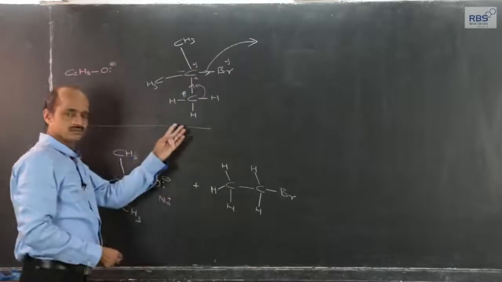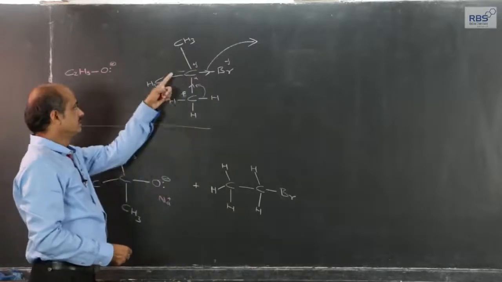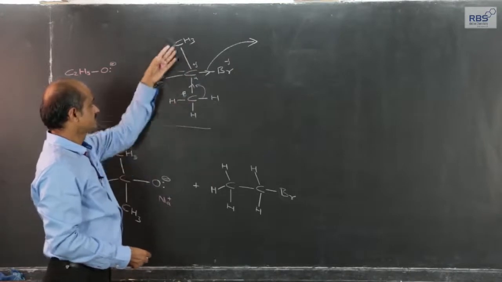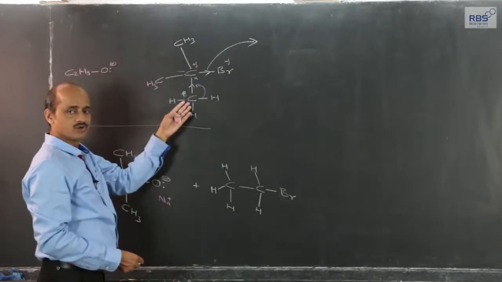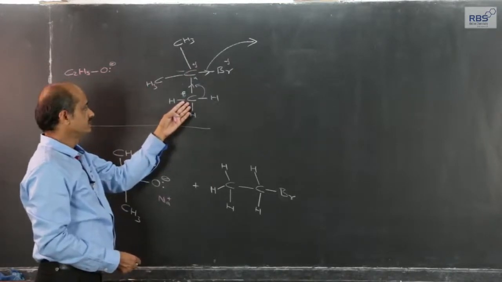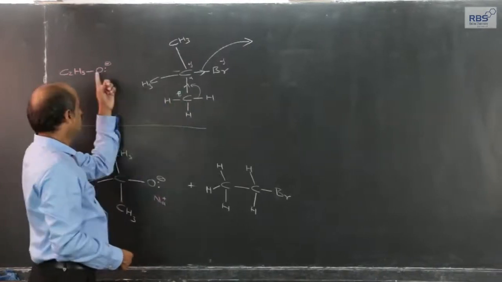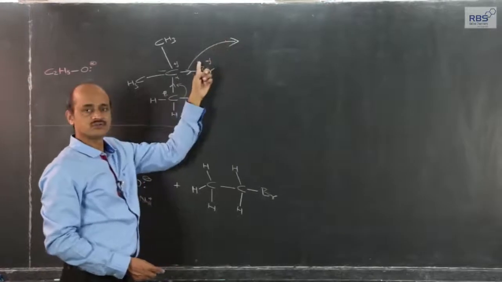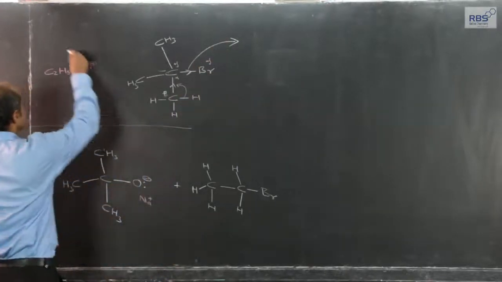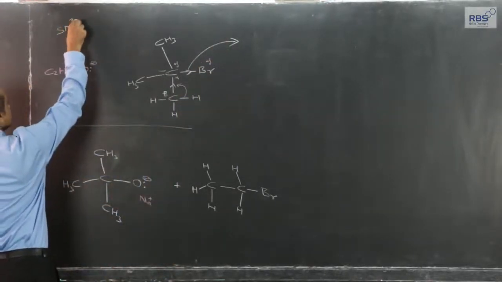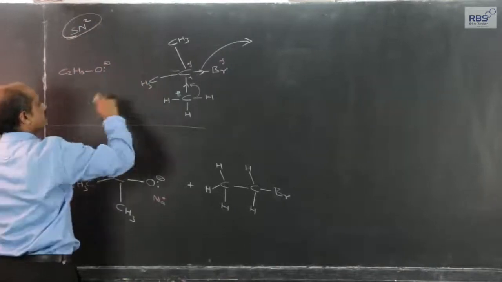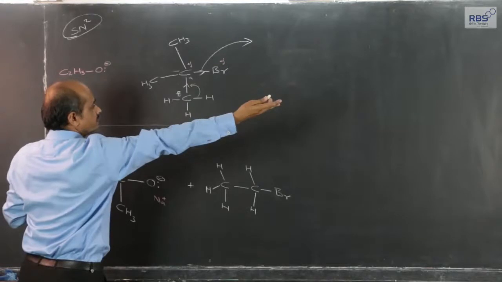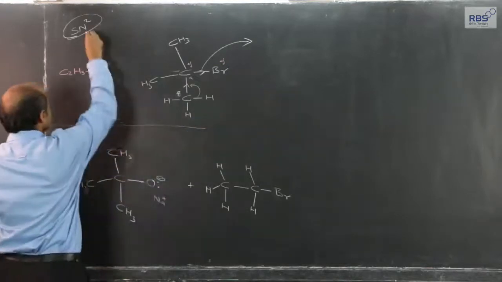But just now I have told you that since the alpha carbon atom is trapped, the path is blocked between 3 methyl groups. So, approach from the opposite side is not possible, approach from the same side is not possible. SN2, a one step attack of one nucleophile and removal of bromine as another nucleophile, is not possible.